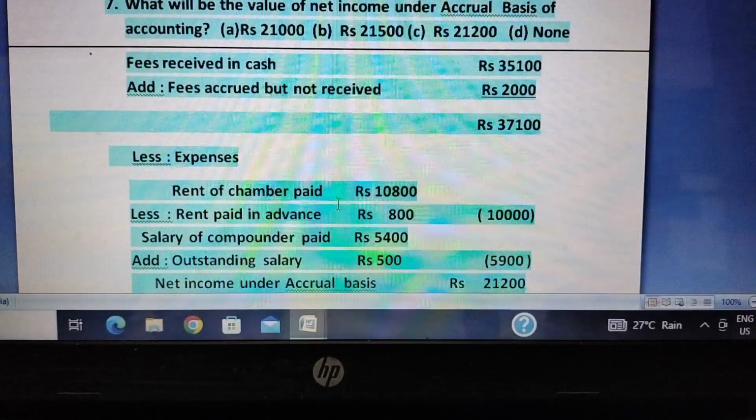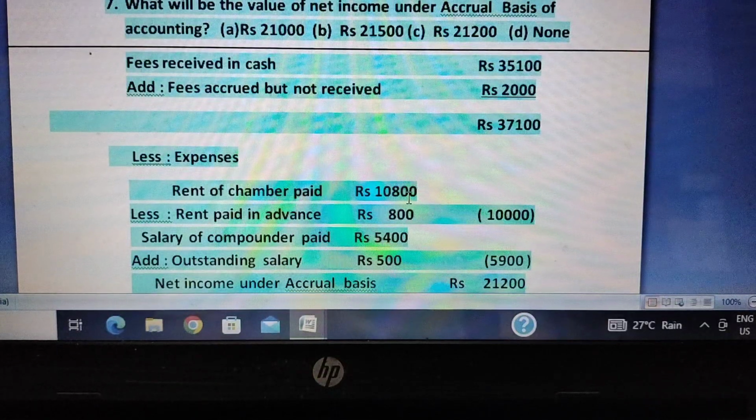Rent of chamber paid, 10,800, has already been paid, so it is also deducted. Then rent paid in advance. As accrual basis follows the matching concept, we should consider only income or expenses relating to this particular year. Rent paid in advance means rent paid for a future period, so it should not be taken into consideration while calculating the current income.